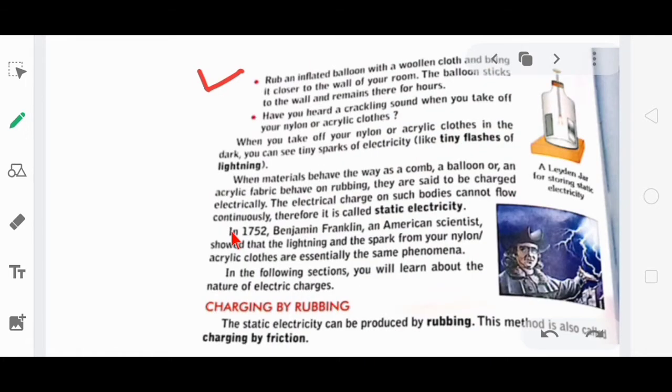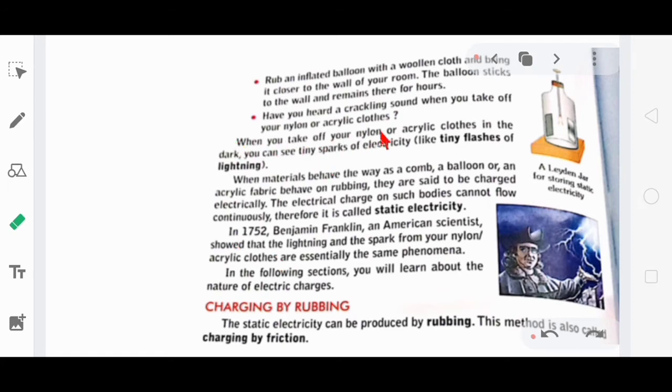We have more examples. Rub an inflated balloon with a woolen cloth and bring it closer to the wall of your room. What you will see is that this balloon now sticks to the wall and remains there for hours. What is the reason? Again, these two bodies are electrically charged. They both have opposite charge and they attract each other, and now the balloon is there for hours.